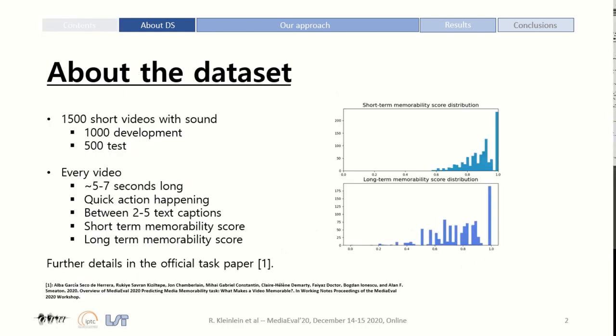The development dataset is composed of just 1000 samples, smaller than most other memorability datasets. It is interesting to notice the distribution of scores. Short-term scores are generally high, whereas long-term scores show a distribution with more variability, yet also very high, with many samples having a score of 1.